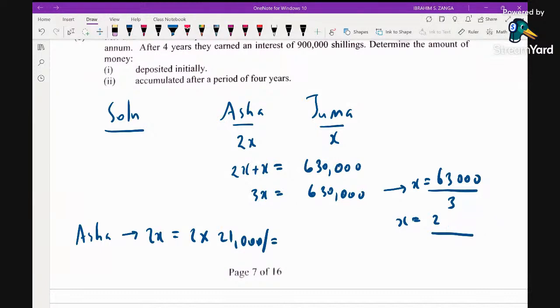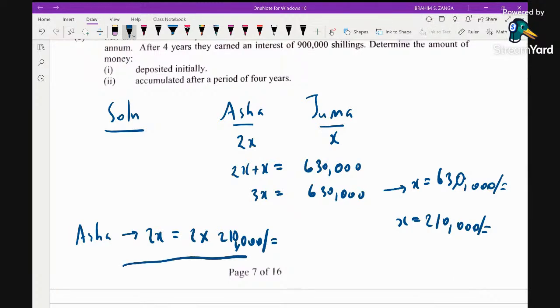So let us make some arrangement. So you have 630,000 shillings, and this one here will be 210,000 shillings. So here again it is 210,000 shillings. You multiply by 2.